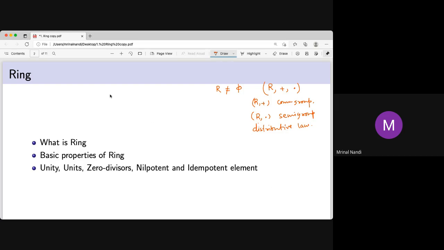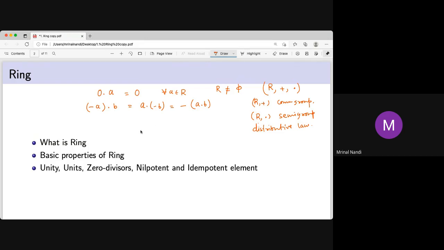What are the basic properties? These so far are all assumptions, the definition. The property that we can prove, the most important one, is that 0 times a is 0 for all a in R. You can easily prove that 0 times a is 0. And one more important property is that (minus a) times b is the same as a times (minus b), which is minus (a times b). We know the proof. These are very, very important things.